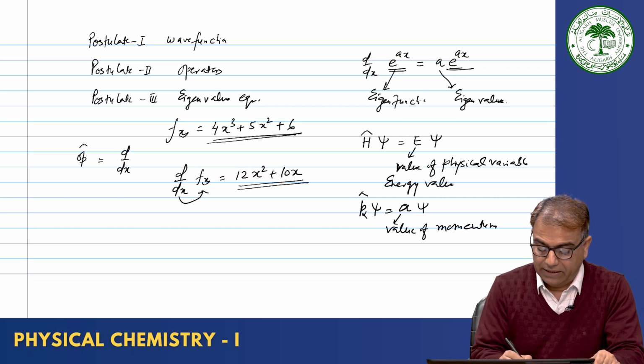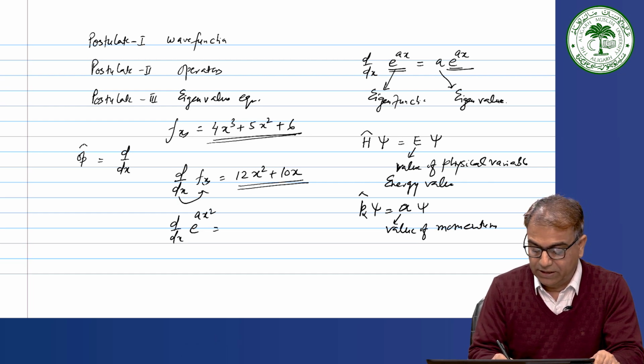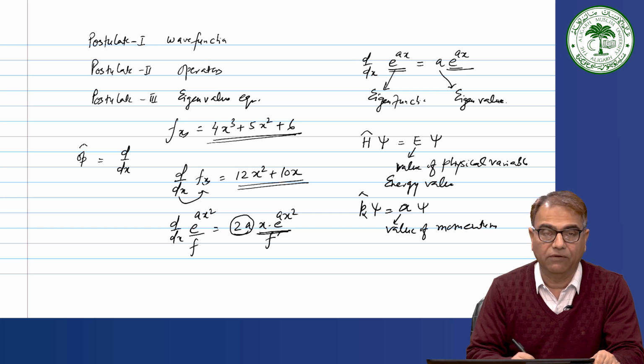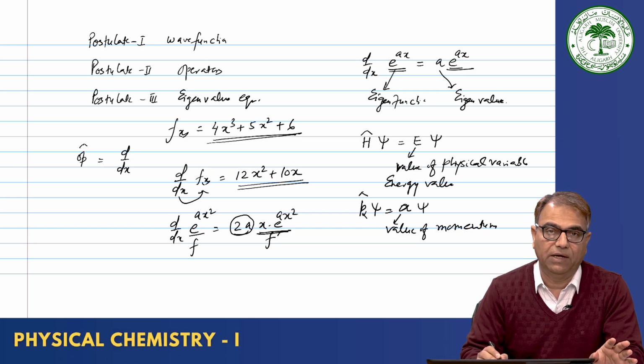I gave you another example of a function, exponential a x square, with d/dx as the operator. Then what you get is 2a x into exponential a x square. So, now you get a constant, but the function changes. This becomes f prime, where this is f. So, this is not an eigenvalue equation, and 2a will not be the eigenvalue. Okay. So, this was postulate 3.